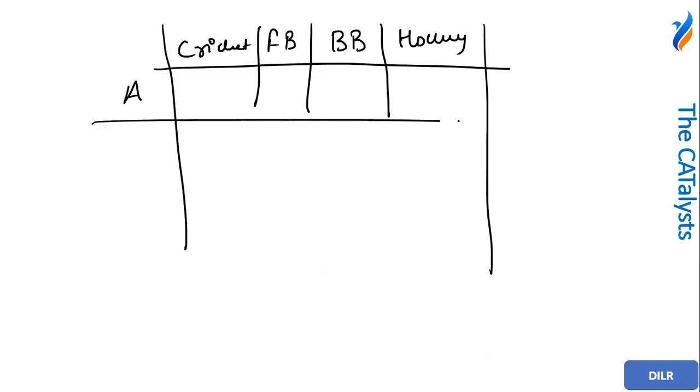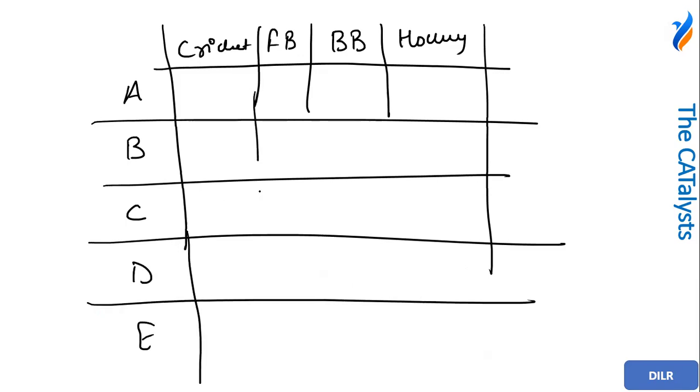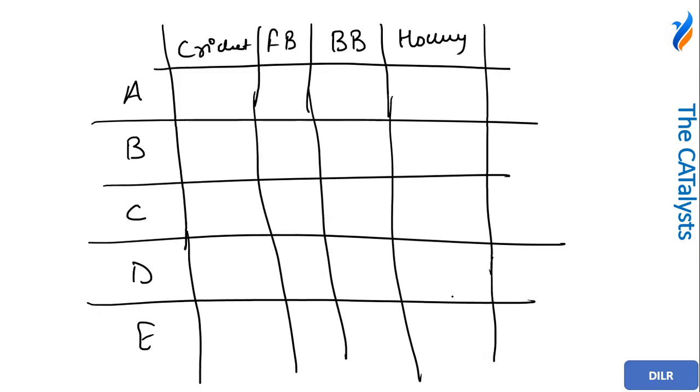So this is category A, this is category B, this is category C, this is category D, this is category E. All right. So what I can figure out from here is, I know that there are two cricketers in category A. I'll fill this value over two as here, and I know that there are six players in category A.